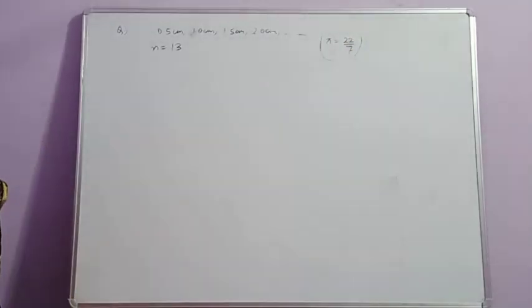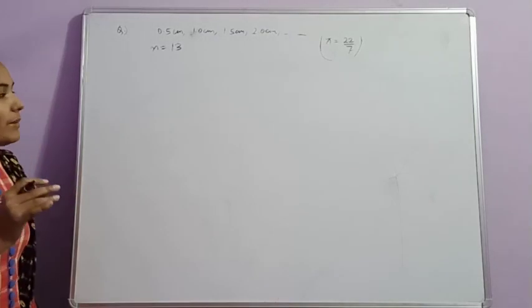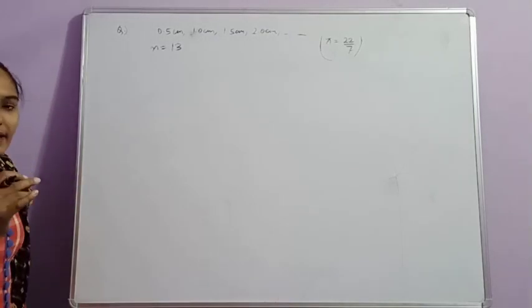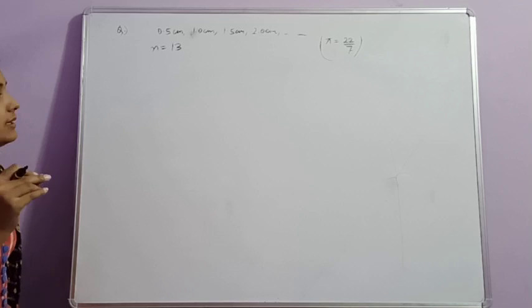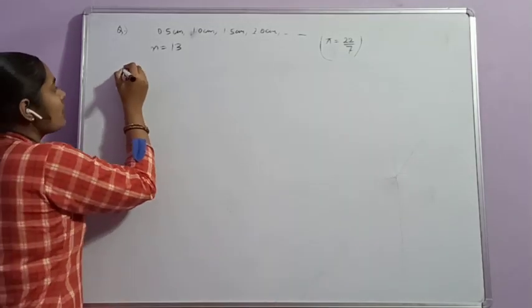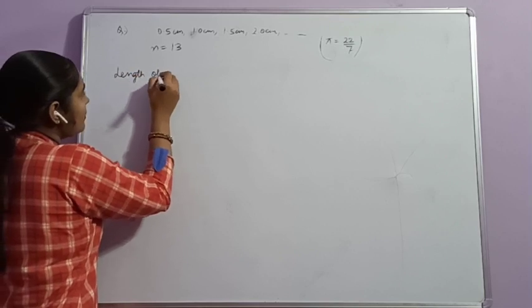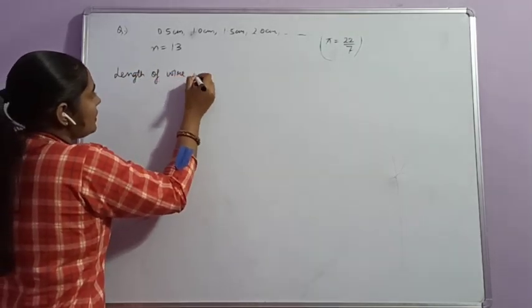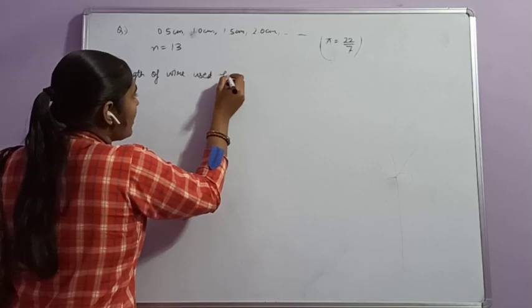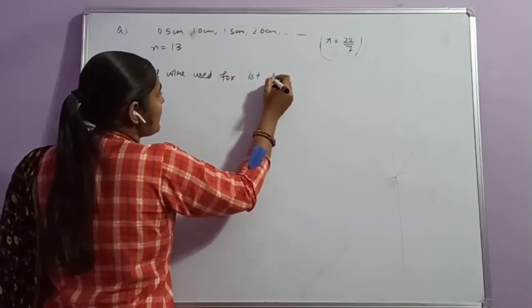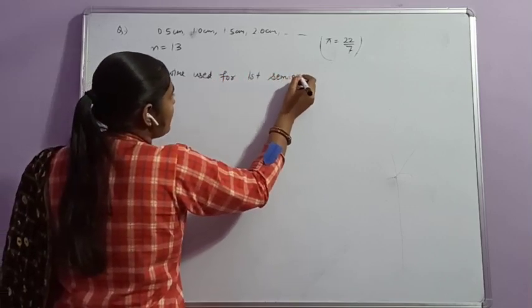And we know that the wire used for making a semicircle is the circumference of that semicircle. So, length of wire used for the first semicircle.